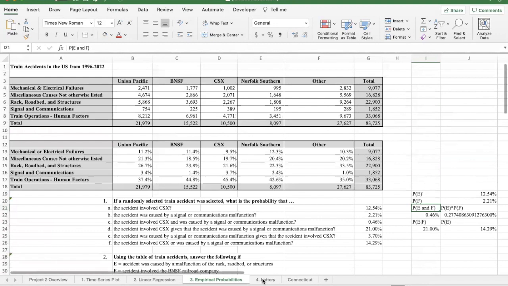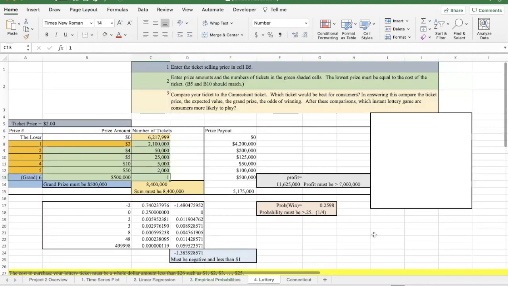Okay, so this is kind of a standard problem, and yours is going to be like this, but a little bit different. And then finally, the lottery problem. This is one where you get to enter in the price of the ticket. Let's say it's $7. Notice when I type in $7 here as the ticket price, the first prize amount becomes $7.